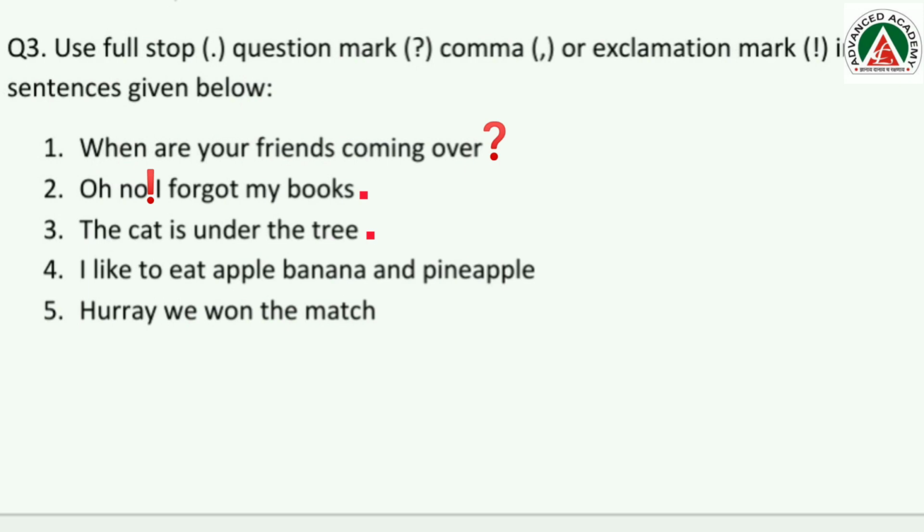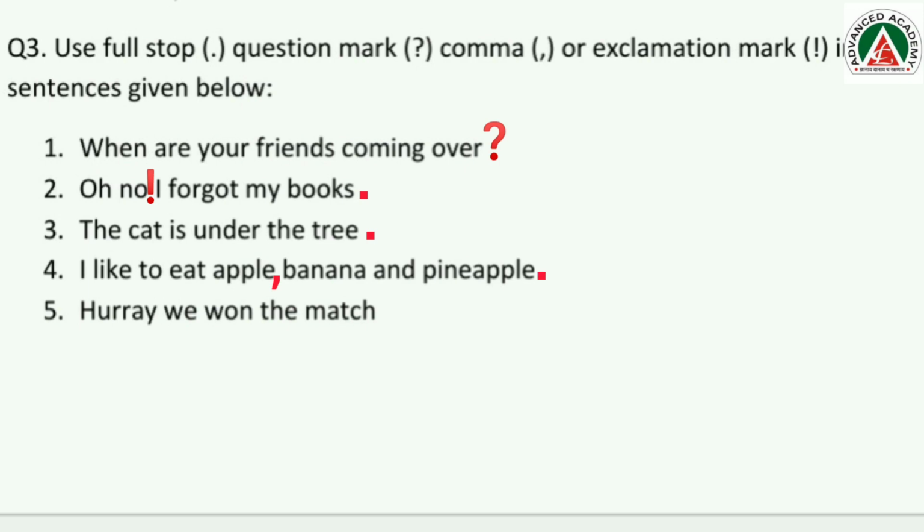Now, the fourth one is, I like to eat apple, banana, and pineapple. So, how many fruits are there in this one? There are 3 fruits. And just a few minutes ago, I told you, what do we do in these kind of sentences? You will use a comma, right? Where will you use the comma? After apple. So we will put a comma, and then at the end, what are you going to do? You are going to put a full stop.